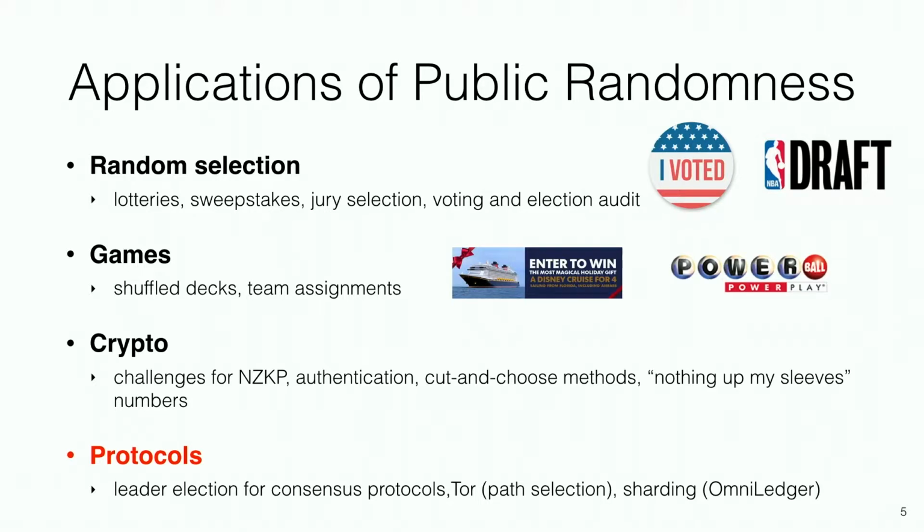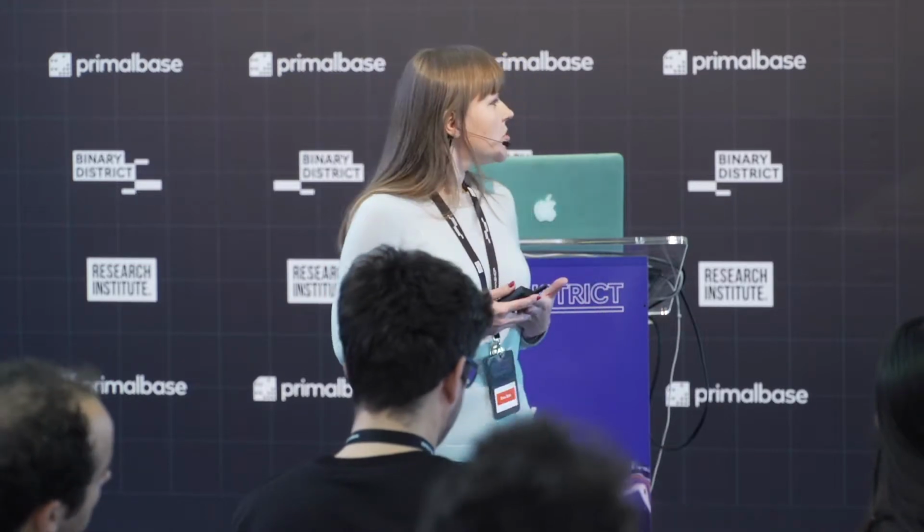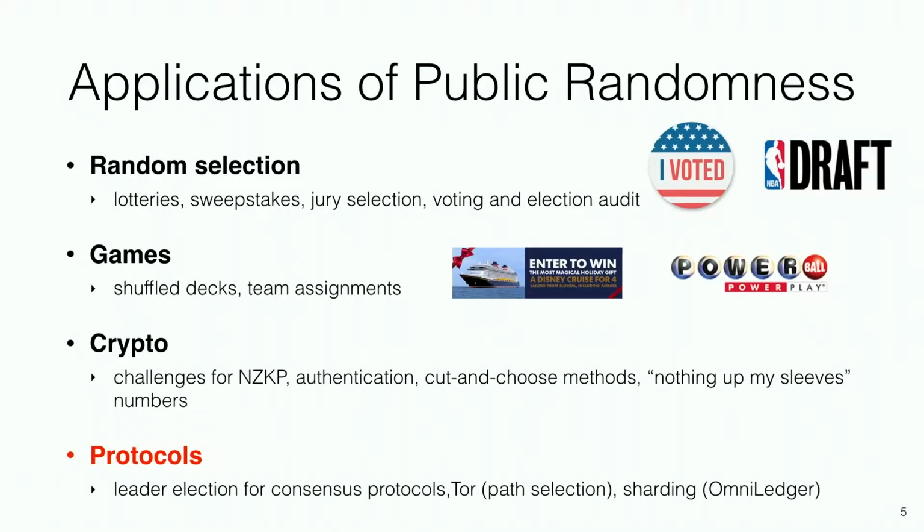So what do we use public randomness for? Turns out there are a number of applications. We use it for random selections. You can think of lotteries, auditing elections. You can use public randomness for decks and team assignments in games, crypto challenges in zero-knowledge proofs, authentication, nothing-up-my-sleeve numbers. And lastly, protocols, something that is probably most relevant to you. You can use public randomness for sharding, as it's done in Ledger, that you will hear about right after my talk, but also for leader election in consensus protocols for proof of stake.